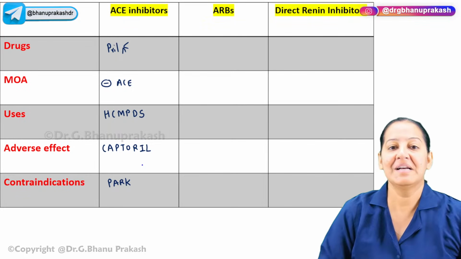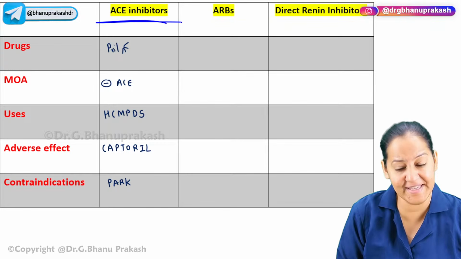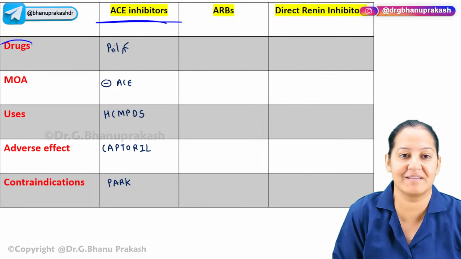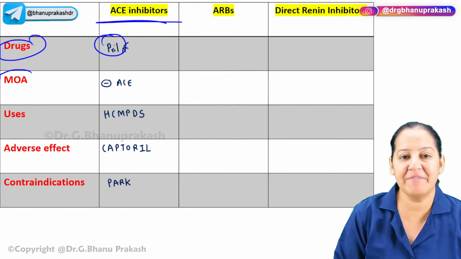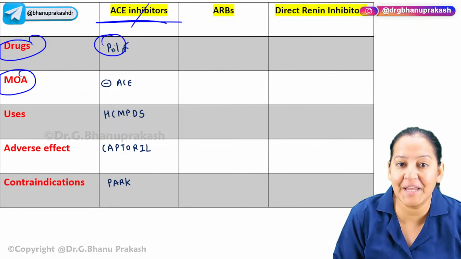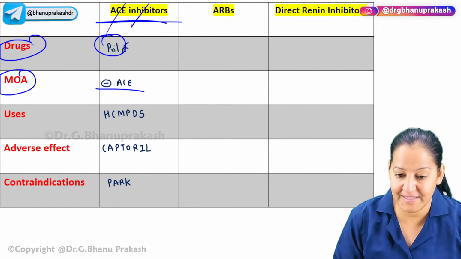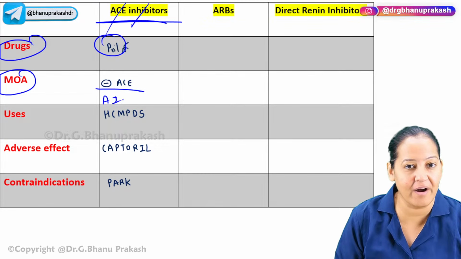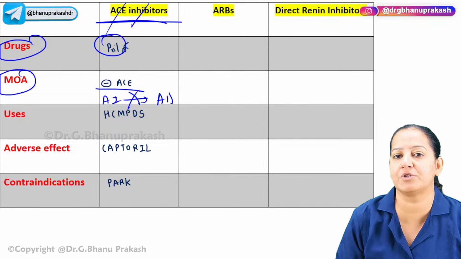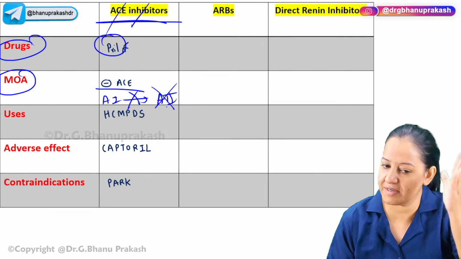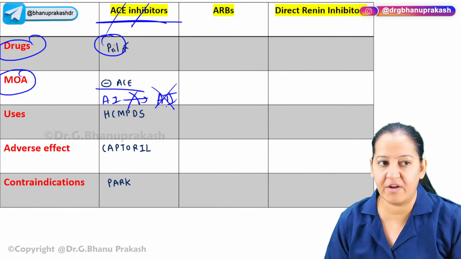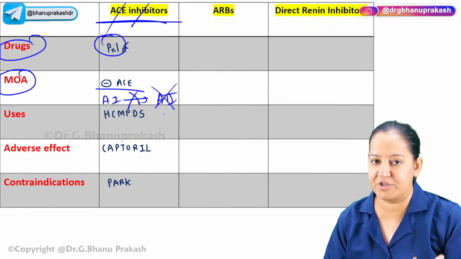Okay, anyways, so ACE inhibitors, we are done. You tell me the drugs. Say, ma'am, all the drugs ending with pril. Very easy, right? Mechanism of action, obviously it is in the name: they inhibit the enzyme ACE. Since they inhibit the enzyme ACE, angiotensin 1 is not converted to angiotensin 2. Angiotensin 2 is not formed. 1 is formed, but 2 is not formed. Since 2 is not formed, it is not acting on the target organ. Blood pressure will fall and become normalized.